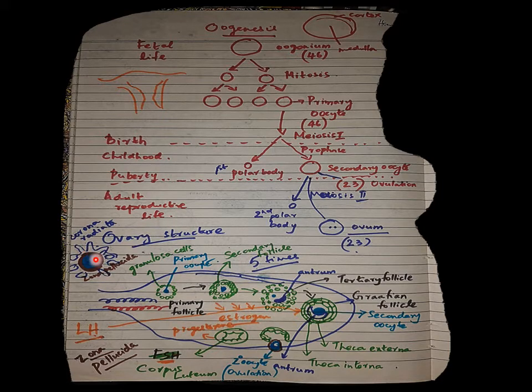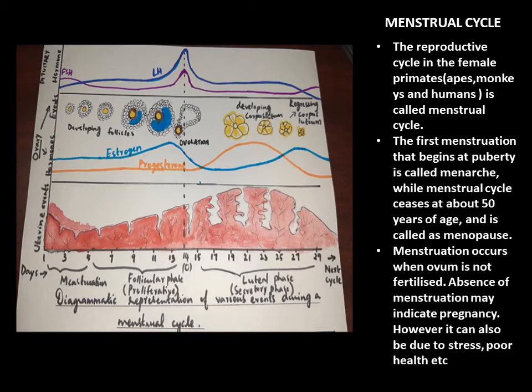And this ovum, the secondary oocyte, will be surrounded by zona pellucida and also cells called corona radiata. So the sperms have to dissolve these membranes, the corona radiata as well as the zona pellucida, and then come in contact with the secondary oocyte. So this is about the menstrual cycle.